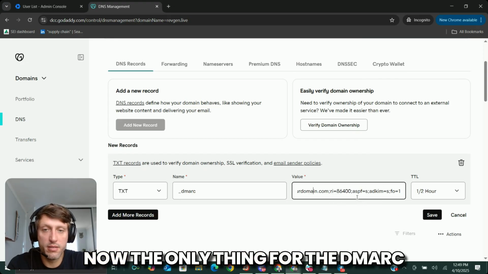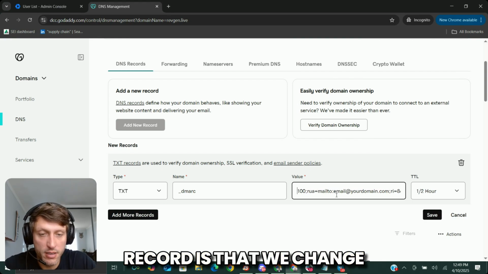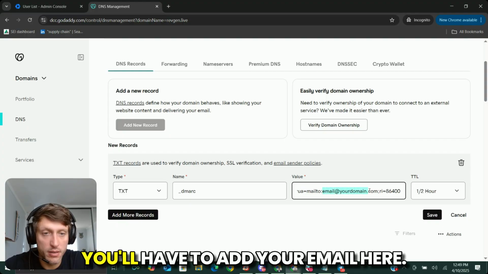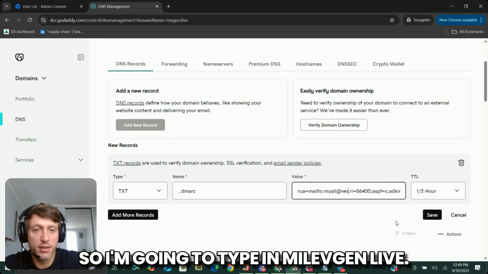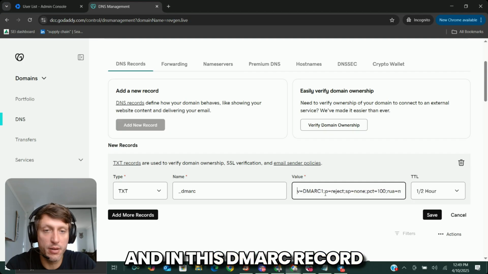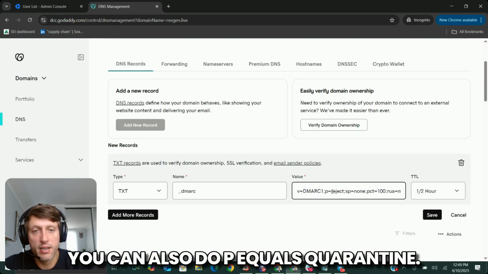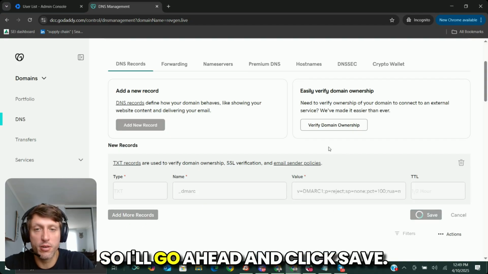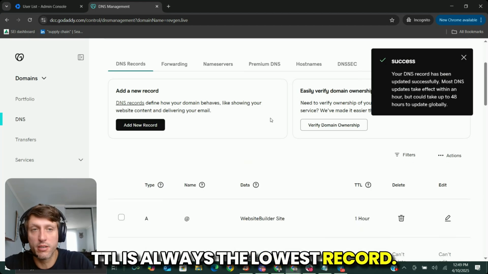Now, the only thing for the DMARC record is that we change this section where it says mail to. You'll have to add your email here, right? So I'm going to type in mile@revgen.live. And in this DMARC record, we have it as p equals reject. You can also do p equals quarantine. Just keep it as p equals reject to keep it simple. So I'll go ahead and click save. TTL is always the lowest record.